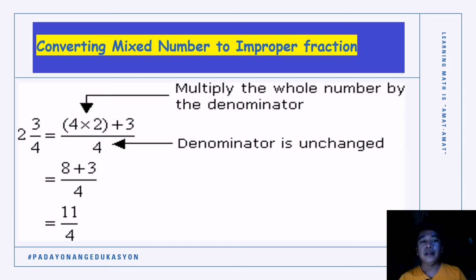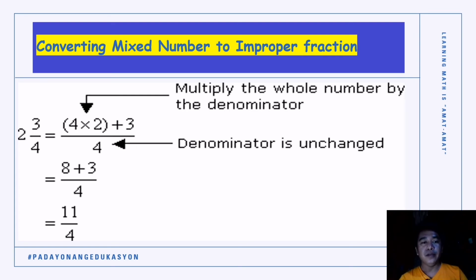You can pause or stop this video and make your own example on your scratch paper or on your notebooks. So, pangita ka dira sa mga mixed number nga pwede mo himon example kag i-convert into improper fraction following the steps that we have in our example. Again, multiply the denominator with the whole number. In our example, 4 times 2, the product is 8. Add your product with your numerator, which is 3. So 8 plus 3 is equal to 11, and simply copy your denominator.